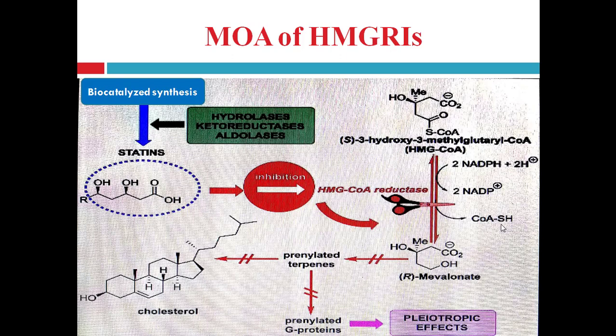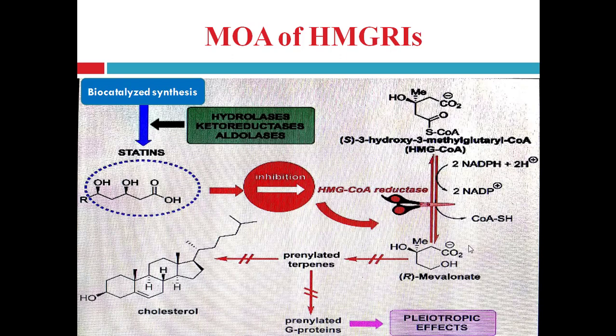Let's see the mechanism of action of HMG coenzyme A reductase inhibitors. This is the HMG coenzyme A reductase enzyme, and this enzyme causes the reduction of HMG coenzyme A to mevalonate.